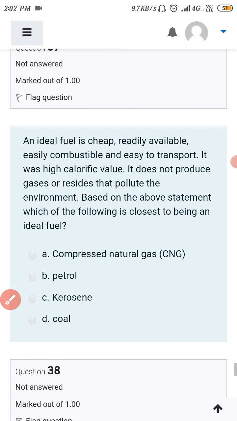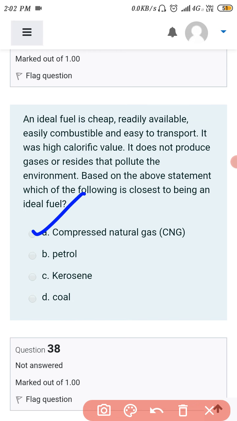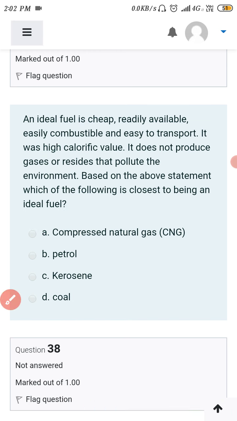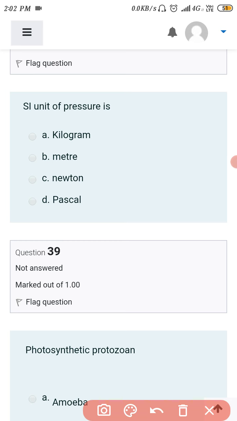Okay, so the next one, 37. An ideal fuel is cheap, readily available, easily combustible and easy to transport. It has a high calorific value. It does not produce gases and residues that pollute the environment. Based on the above statement, which of the following is closest to being the ideal fuel? An ideal fuel produces fewer pollutants and is easily available. According to that, CNG is the ideal fuel because it causes fewer pollutants, as it contains a high percentage of methane, so it releases very few pollutants. We have also discussed this question in the class.